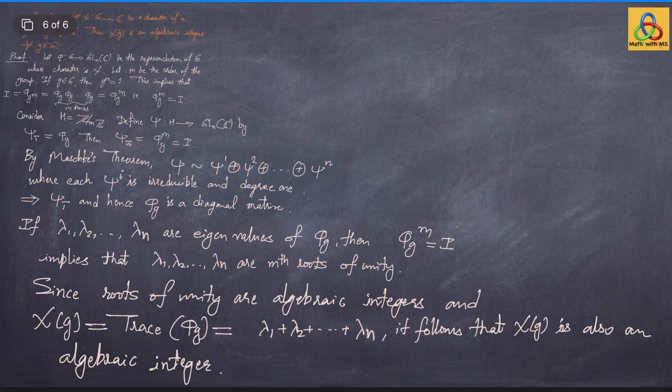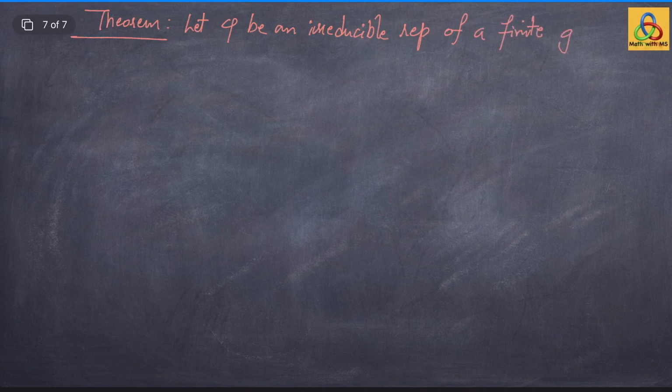Next, we prove an important result which plays a crucial role in proving our main theorem, the dimension theorem. Let phi be an irreducible representation of a finite group G, and let D be the degree of this representation.